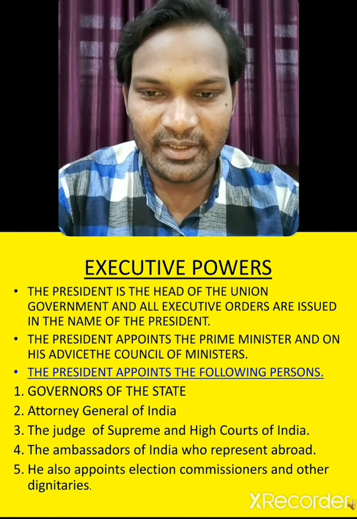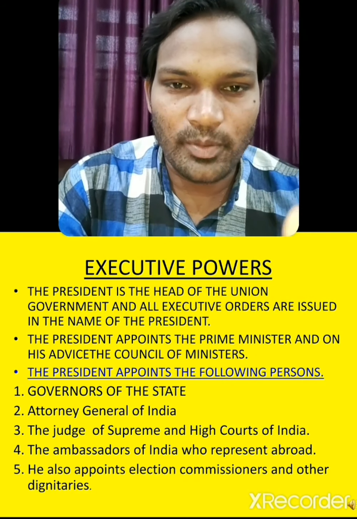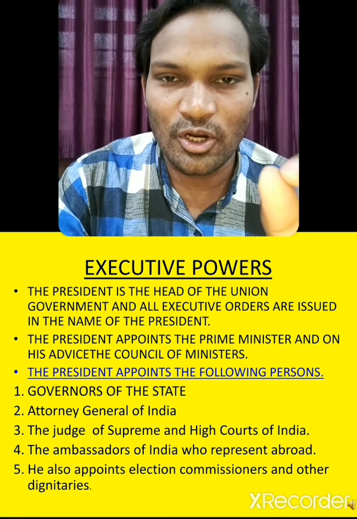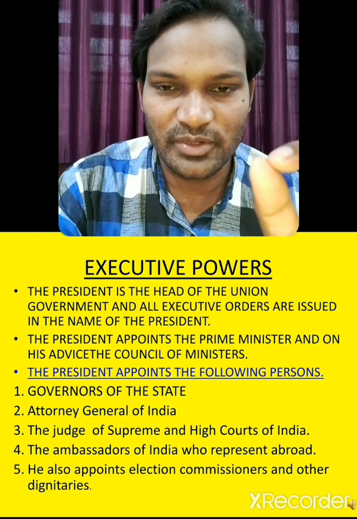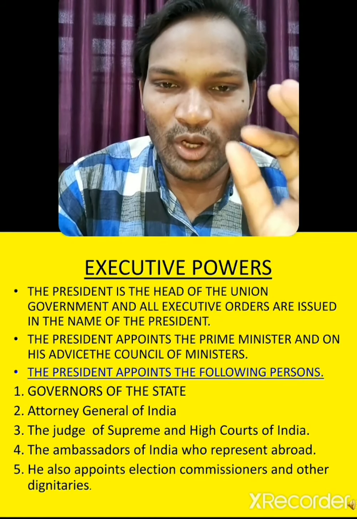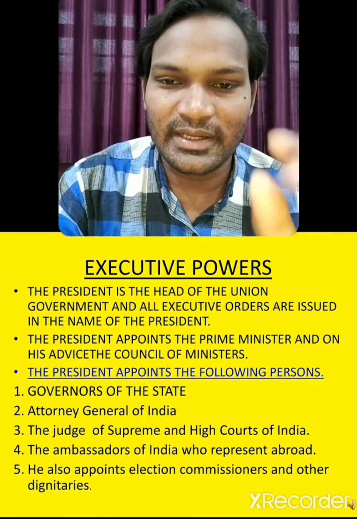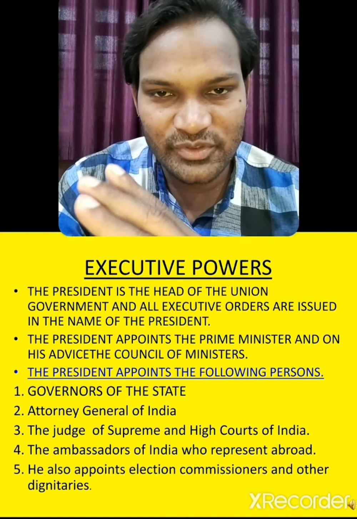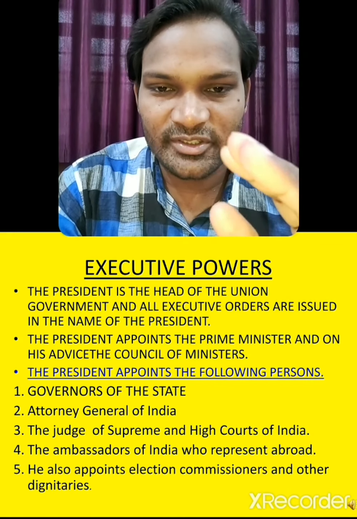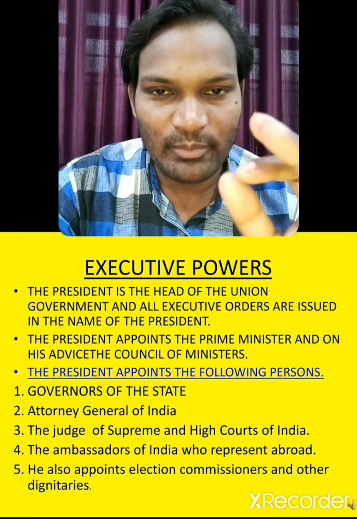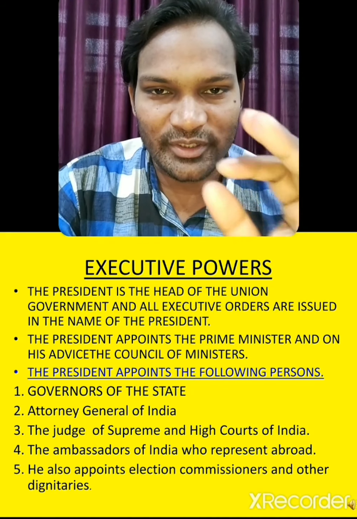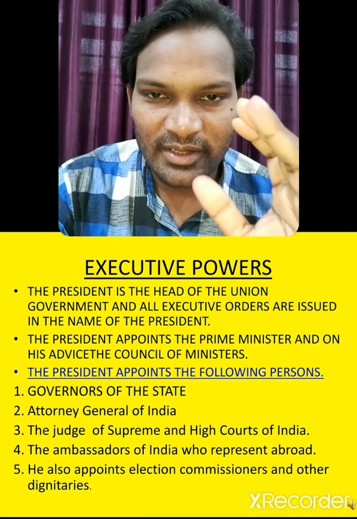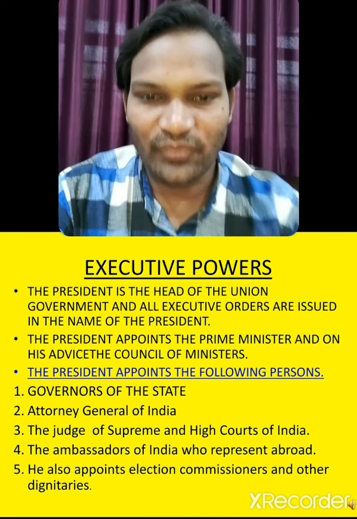Now we begin here with executive powers. First one is, the president is the head of the union government, dear students. But all the executive orders are issued in the name of the president. Who issues them? The Prime Minister and the Council of Ministers. They issue them in the name of the president. Whatever order it is, whatever act it is, whatever bill it is, they have to issue in the name of the president. That is the first point.